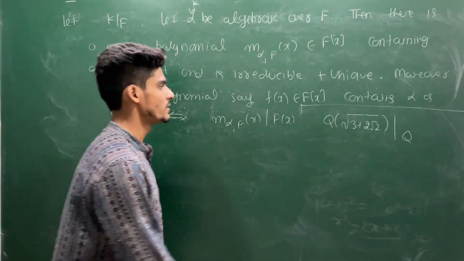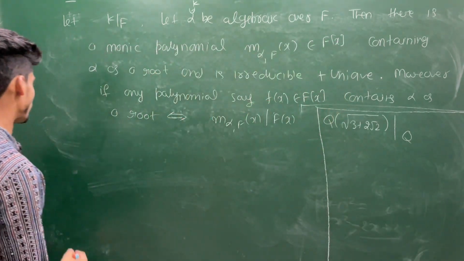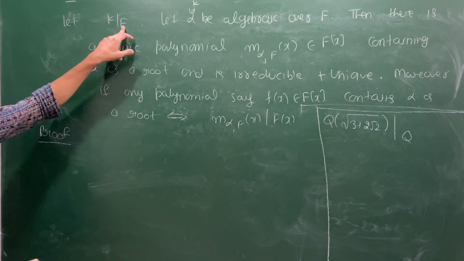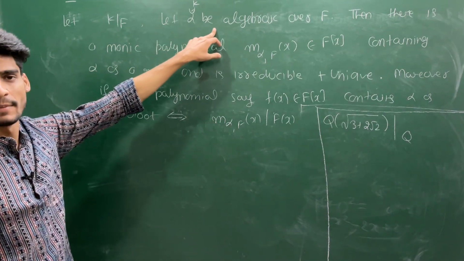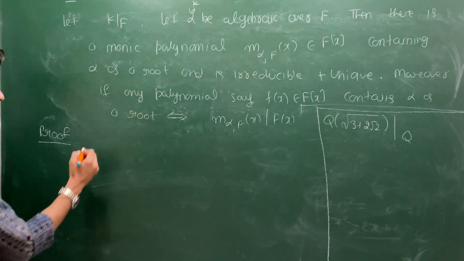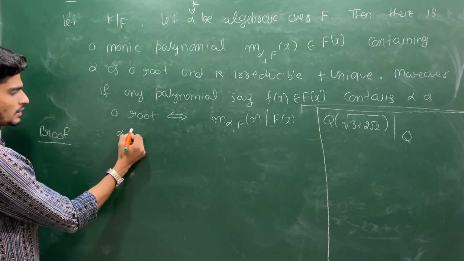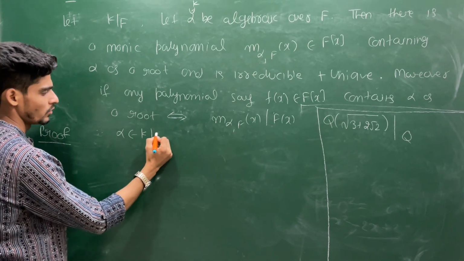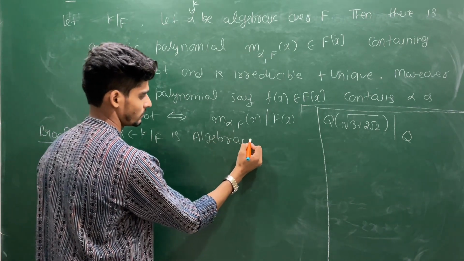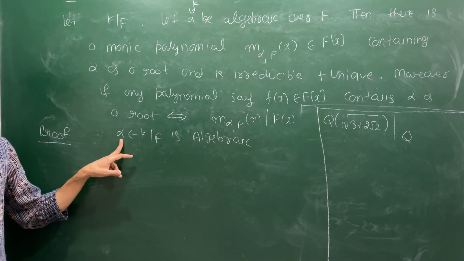Okay, let us prove this first, then I will come to the minimal polynomial. The proof is straightforward. We have K over F, and alpha is an algebraic element. Since alpha belongs to K over F and is algebraic, there must be some polynomial in F which contains alpha as a root.